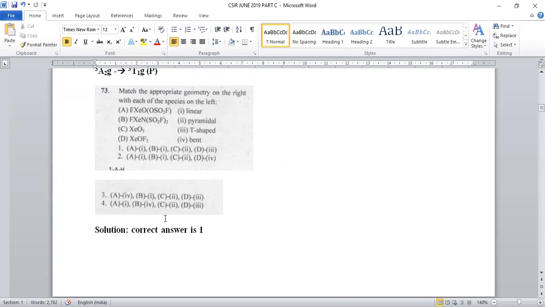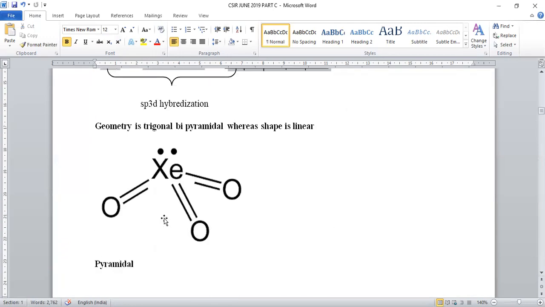And when xenon trioxide is taken, this will be its structure, where we have 3 sigma bonds, 3 pi bonds, and 1 lone pair of electrons. If this lone pair is also considered, we can say the geometry is tetrahedral. Whenever the shape of the molecule is considered, it is pyramidal in nature, where xenon is bonded with 3 oxygens with 3 sigma bonds and simultaneously 3 pi bonds.